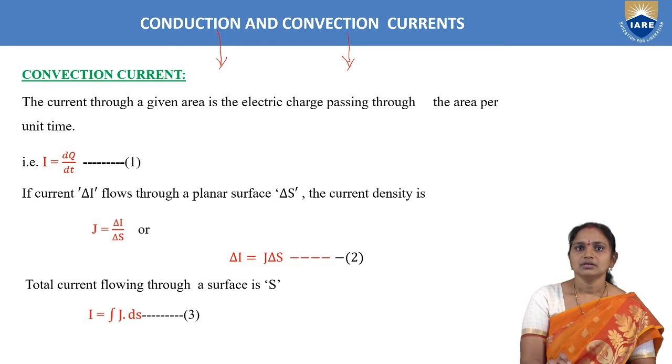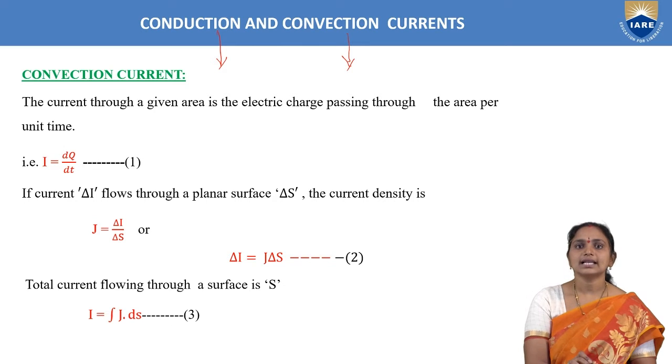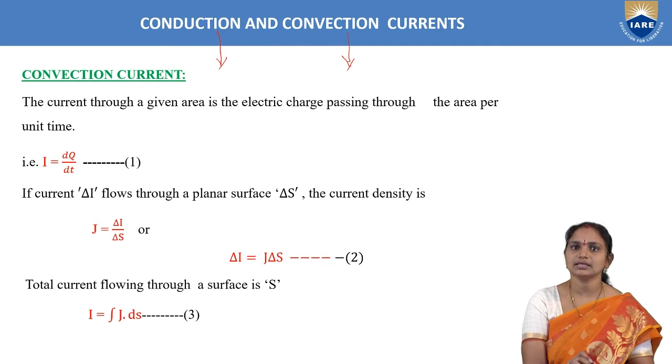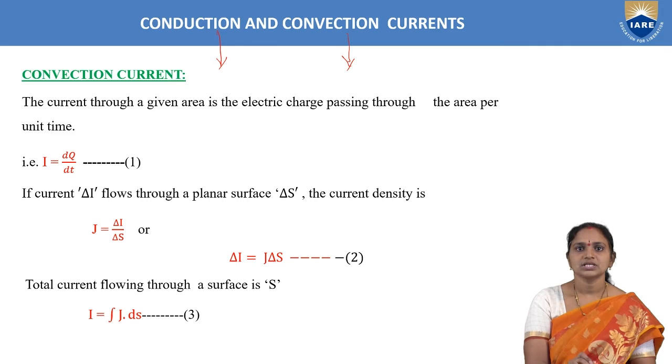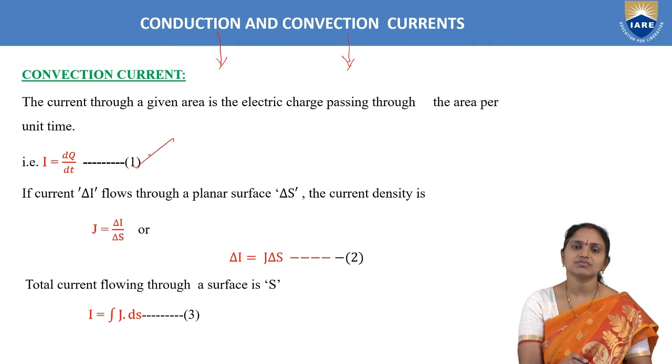Now first we will take the convection current case. Current in general is charge per time, the flow of charge. Current through a given area is the electric charge, represented with Q, passing through the area per unit time. So current I is represented with equation 1, which gives the equation for current: I is dq per dt.